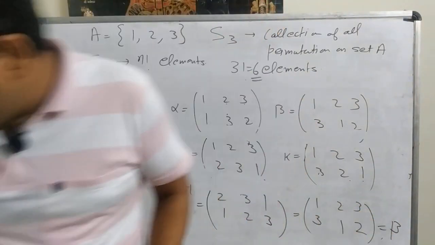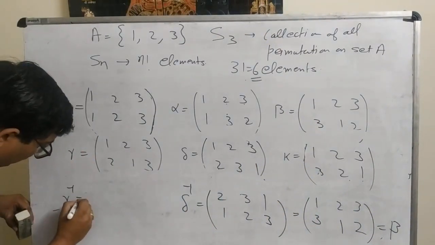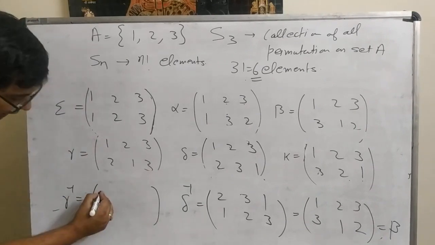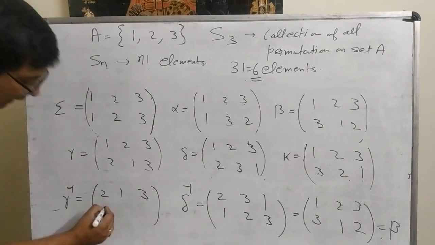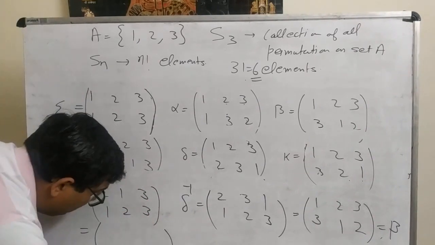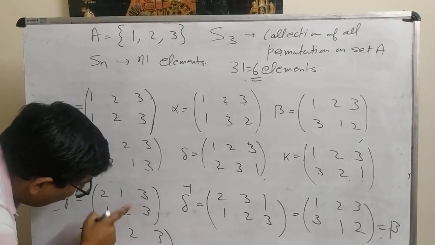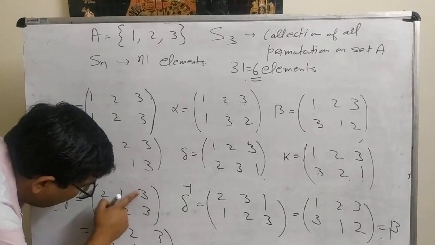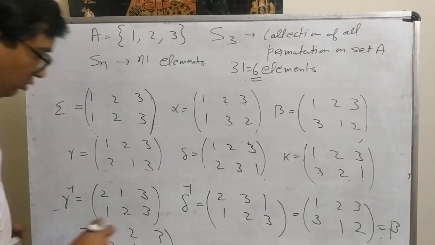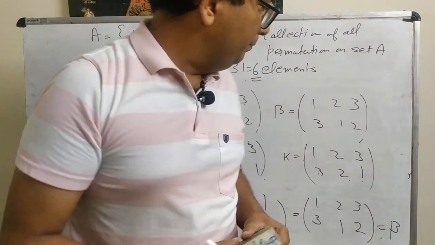Now let us take one more example. Now let us suppose we want to find the gamma inverse. So again we will interchange these two. It will be 2, 1, 3. It will be 1, 2, 3. So again 1, 2, 3. Now 1 is mapped to 2, 2 is mapped to 1, 3 is mapped to 3. So it is 2, 1, 3 again. Same element. So gamma inverse is equal to gamma.